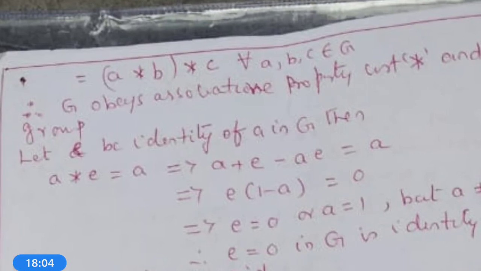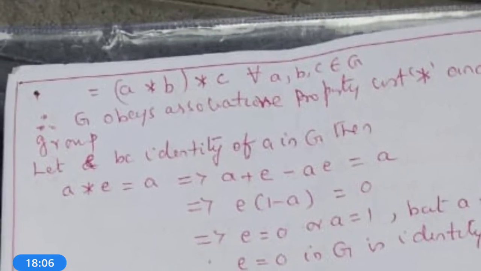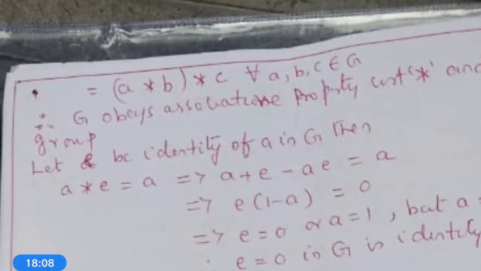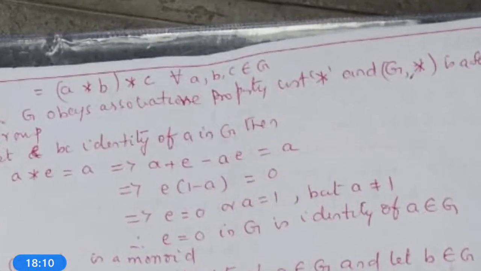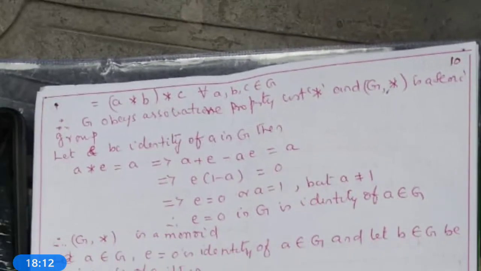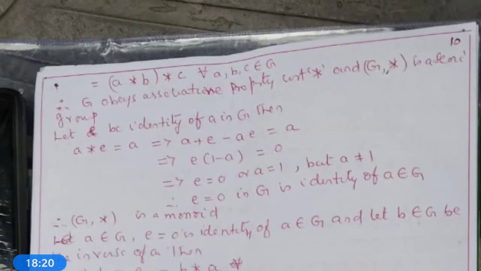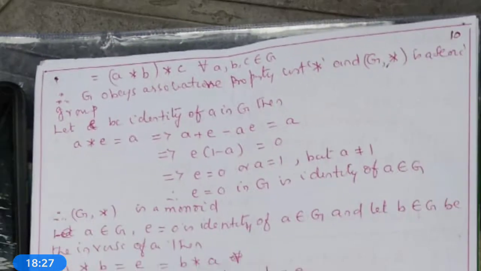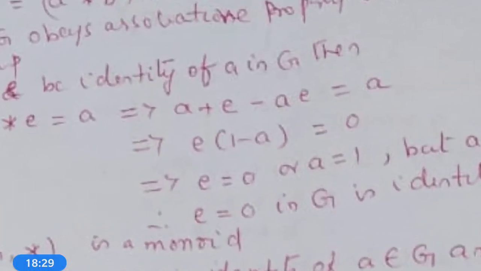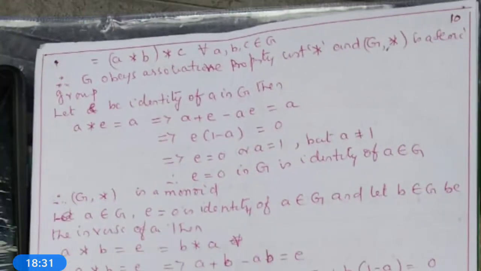Therefore, a * (b * c) = (a * b) * c for all a, b, c belongs to G. Therefore, G obeys the associative property with respect to star. Therefore, (G, *) is a semigroup. Now, we want to identify the existence of the identity element in G.